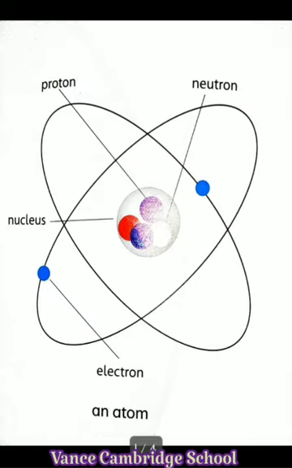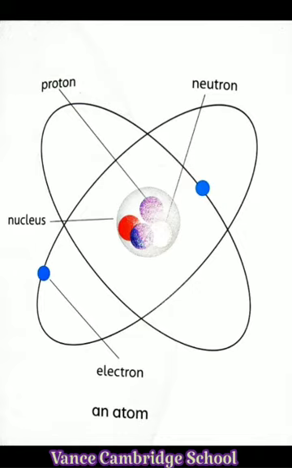An atom has a center called the nucleus, which contains particles called protons and neutrons. Outside the nucleus, but inside the atom, are particles called electrons.